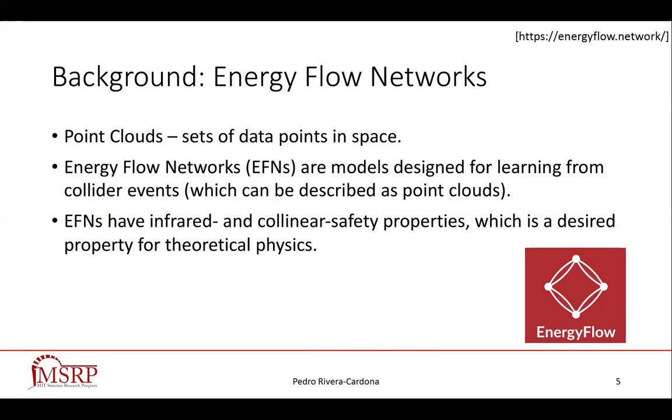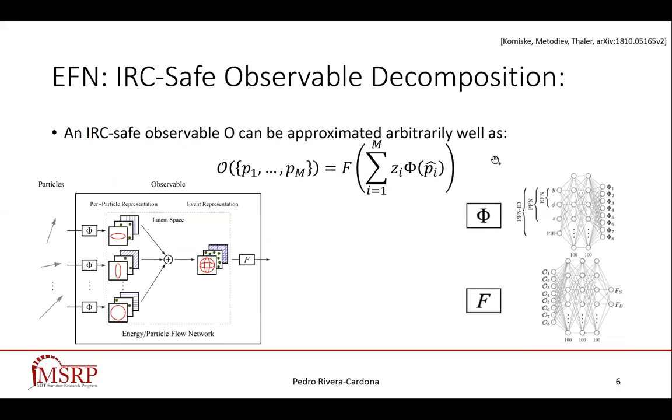Energy flow networks are machine learning models used for learning from collider events that can be represented as sets of data points in space. Additionally, the energy flow networks have infrared and collinear safety properties, which is a desired property for our purpose. EFN observables like the jet mass or the classification of the jet can be approximated arbitrarily well by this formula here, where by using the information of the particles inside of the jets, we can sum them up through the model to output the desired observable.